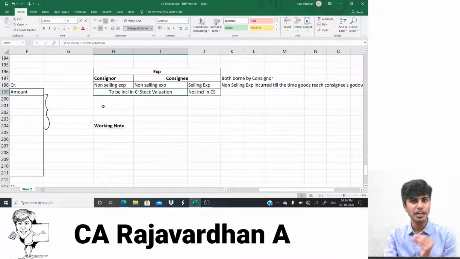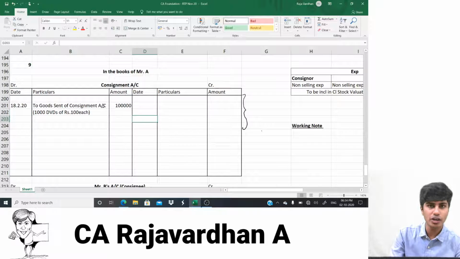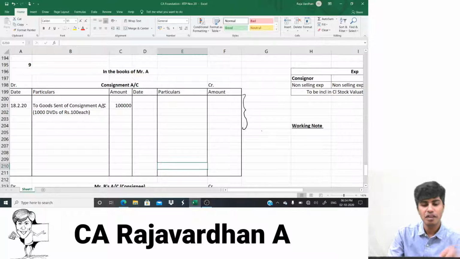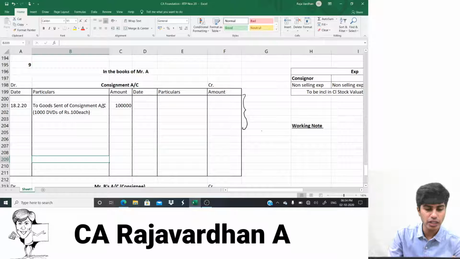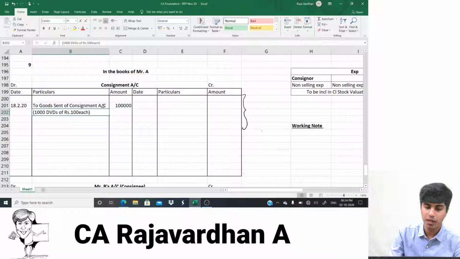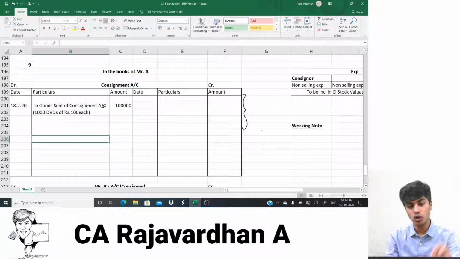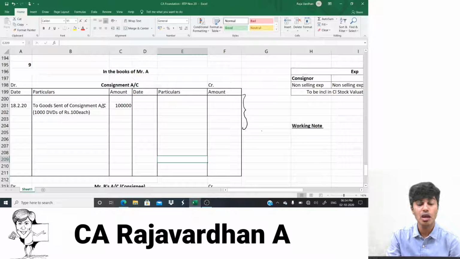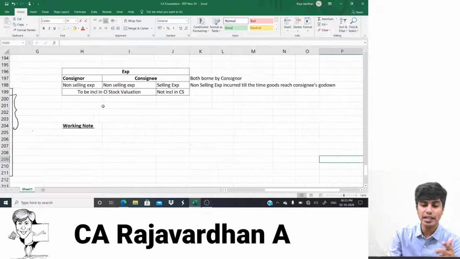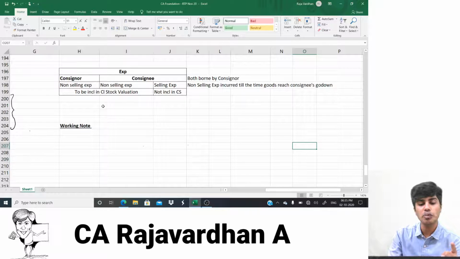Now when I find the value of my closing stock, 1000 DVDs are sent from Mr. A. Now assume that some 100 or 200 DVDs are left as closing stock. When I find the value of those 100 or 200 DVDs, I would have to take the value, that is 100 rupees per DVD, plus the expenditure incurred by consignor, plus the expenditure incurred by consignee, which I am going to write on the debit of consignment account. The total of that in proportion to the units left out will become the value of my closing stock. In such computation, we will only take into consideration the non-selling expenses incurred. If there are any selling expenses incurred, they would not be included in the closing stock.